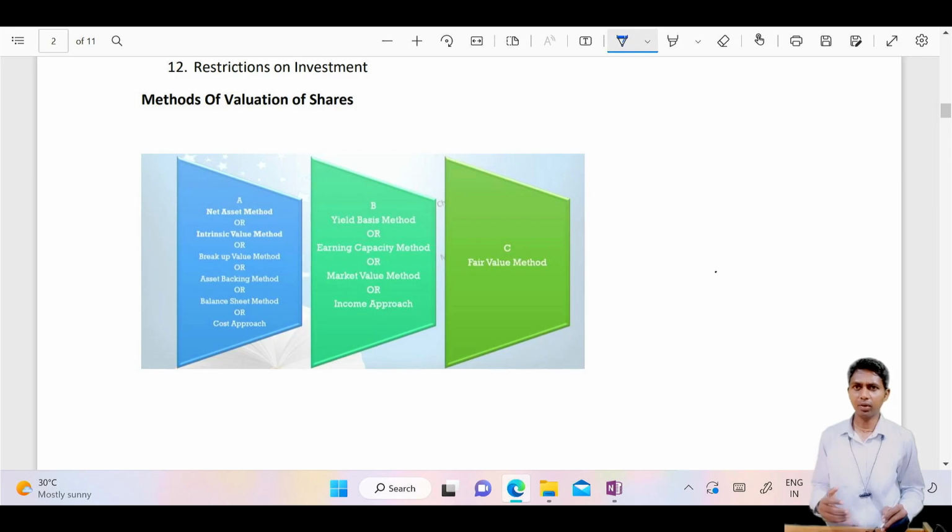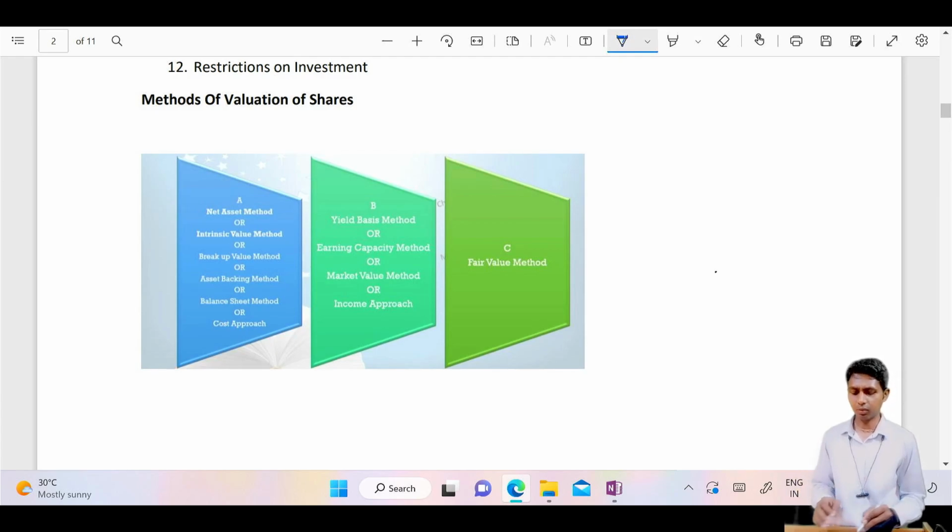As far as accountants are concerned, we are more interested in calculation. Therefore, here we have three types of methods: net asset, yield, and fair value. For net asset, you will find so many names like intrinsic value, book value, asset backing, balance sheet, and cost approach. For yield also, you will find earning capacity, market value, income approach, and all.